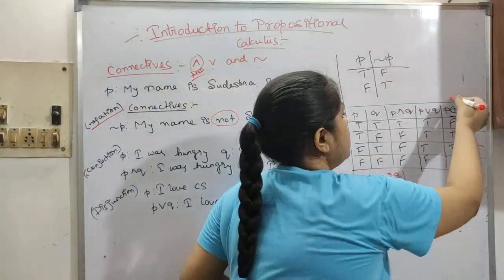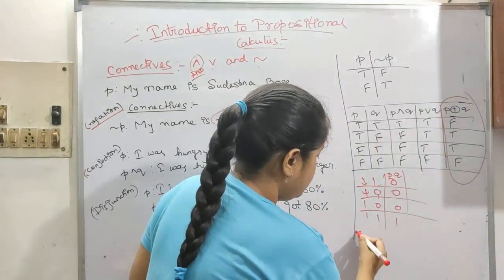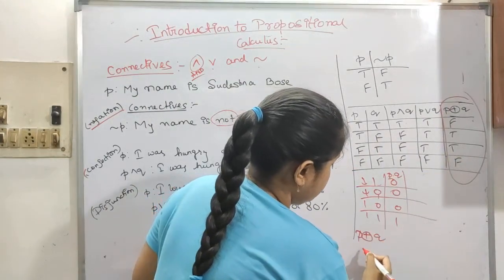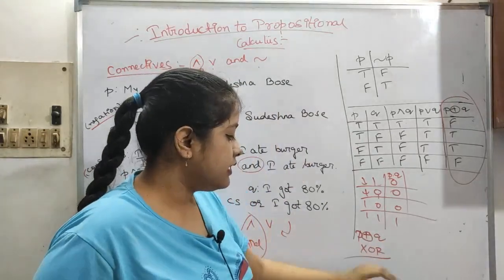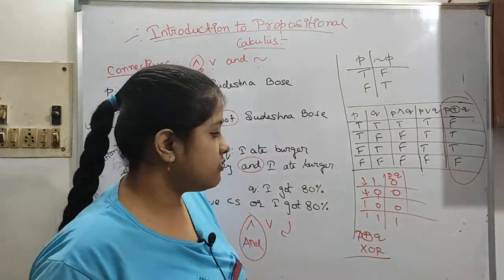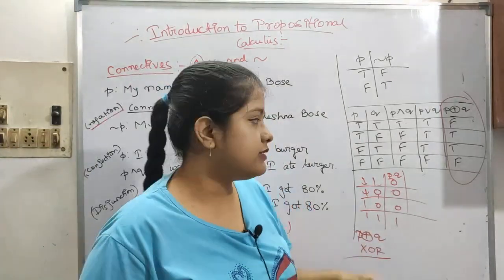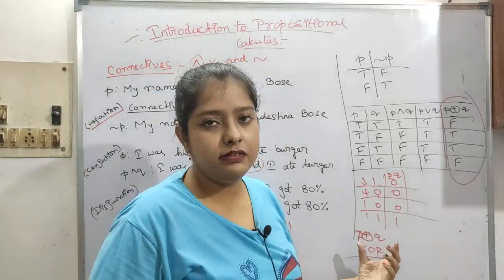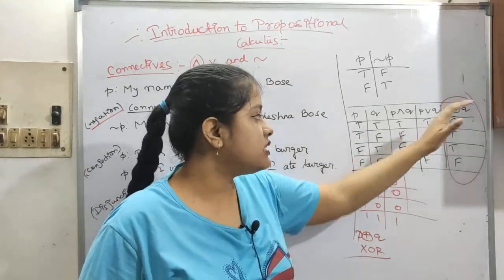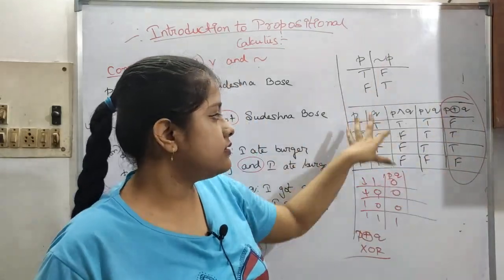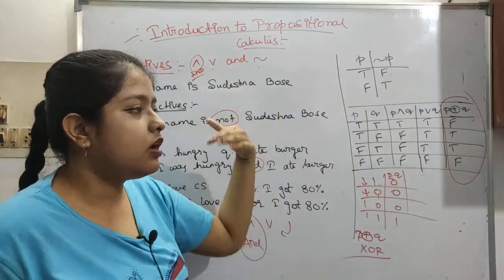And this is something you might not know, or you may know. This is XOR, P XOR Q, exclusive OR. I don't remember whether I have done exclusive XOR in our data structure course. So XOR is exclusive OR only. You can just see the truth table of this XOR. Nothing much about it. We will use it somewhere, that's why I have just written it down. These are the basic connectives. We will move on to our next part.